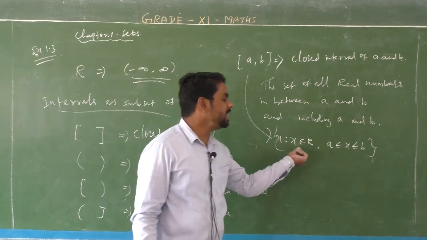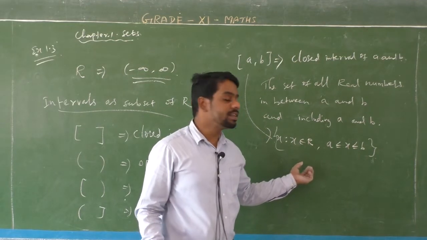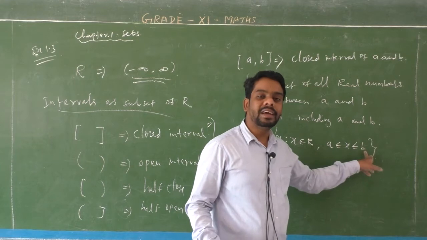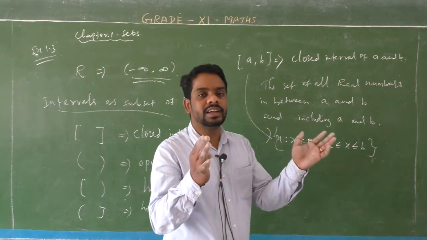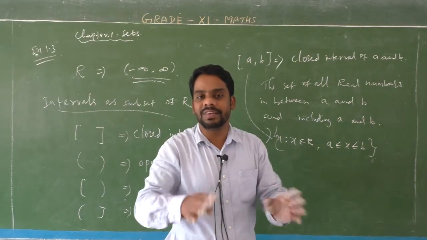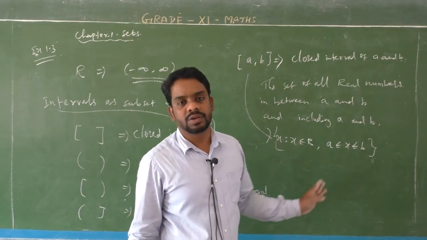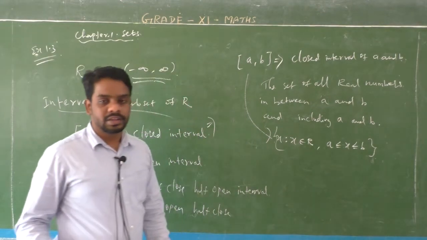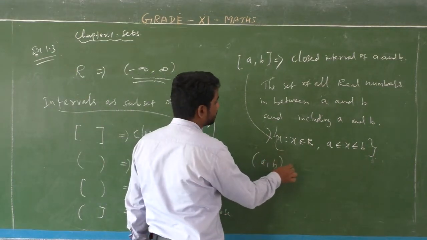Here x means the set of all real numbers included in between a to b with end points a and b. Okay? a க்கு b க்கு in between la irukkudiya set of all real numbers and a and b, the set including a and b. That is the meaning of closed interval a comma b. Okay? Right. Next, open interval a comma b.